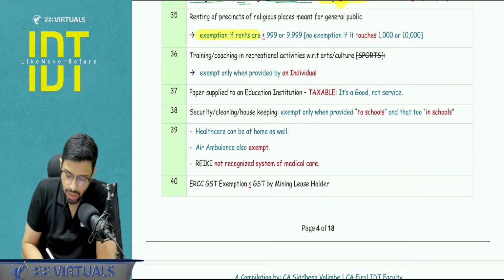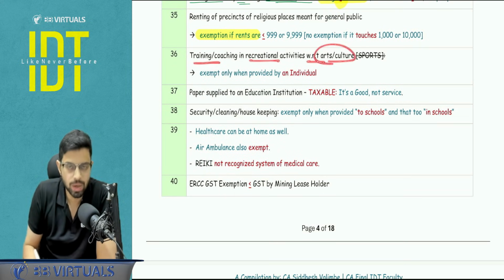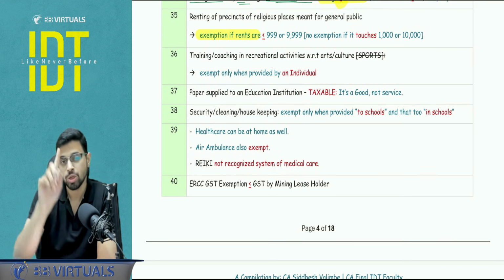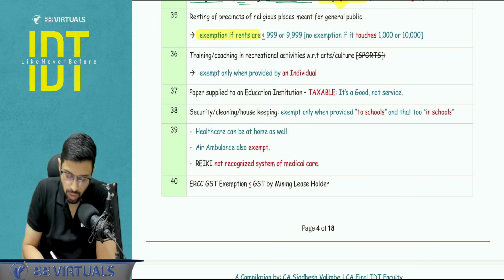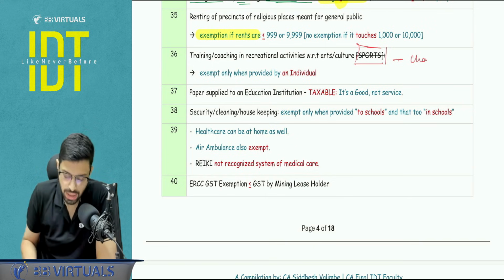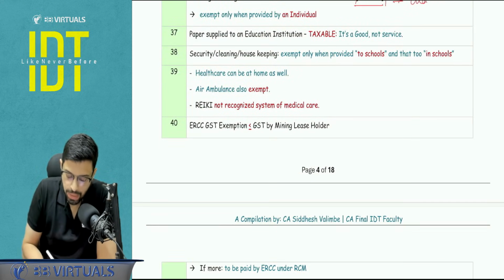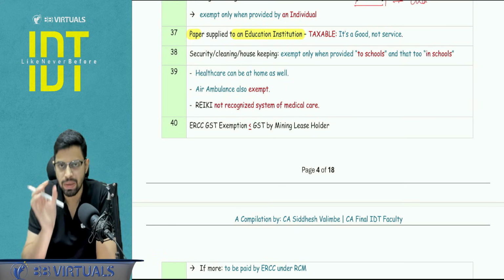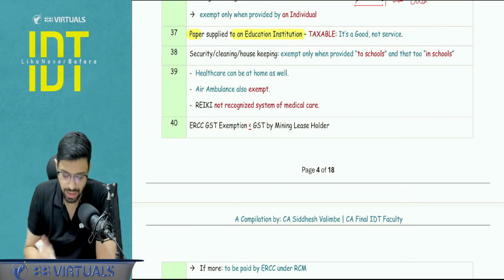Next. Training, coaching in recreational activities with respect to arts and culture is exempt when it is given by an individual, but not sports. Sports training is exempt only and only when it is given by a charitable entity. These kind of things can be played upon in the MCQ. If paper is supplied to an educational institution, it is taxable. It is not a service. Paper buying is goods. You have to tax it.